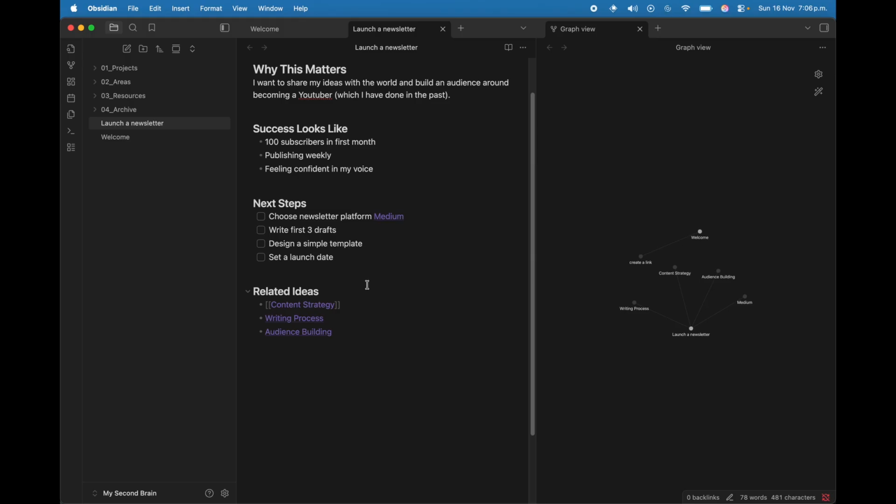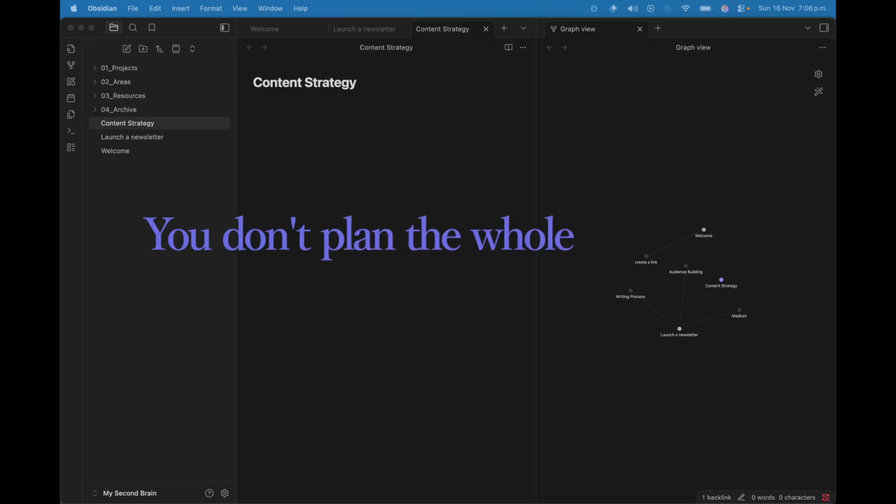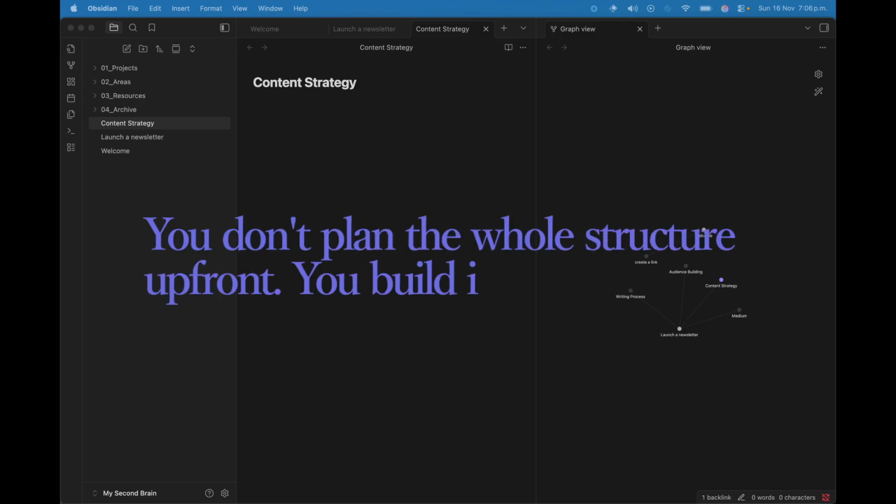Now watch what happens when I click on any of these. Alright, so I've clicked on the content strategy note, but because I don't have a note yet, it's blank. But what Obsidian does is automatically create this note. This is how your second brain grows organically. You don't plan the whole structure up front, you build it as you think.